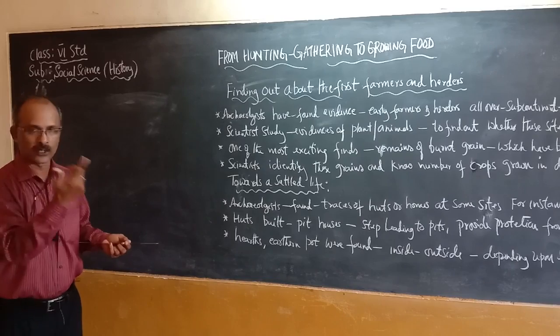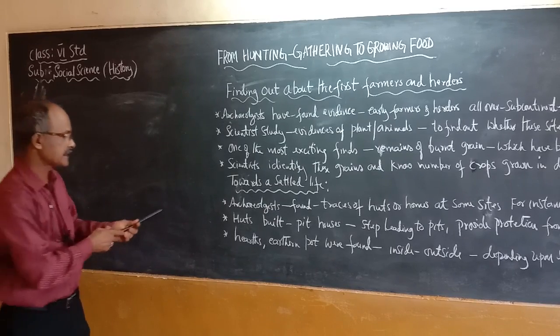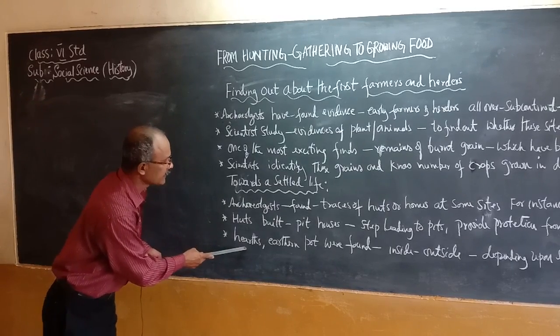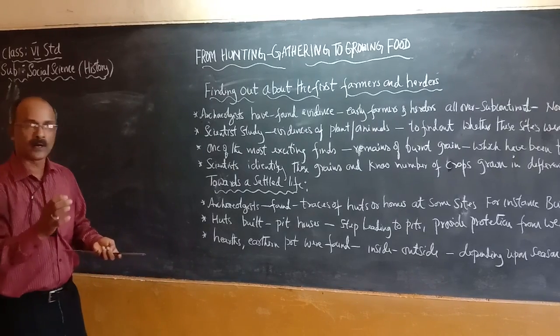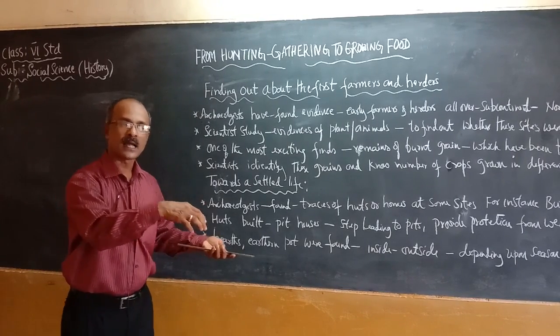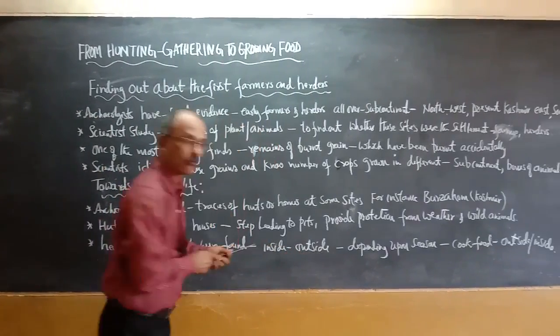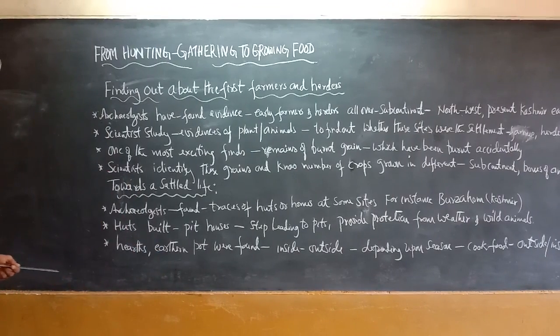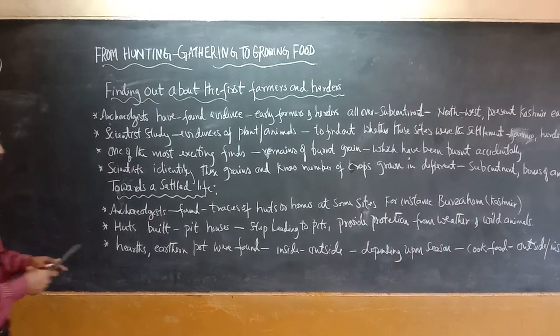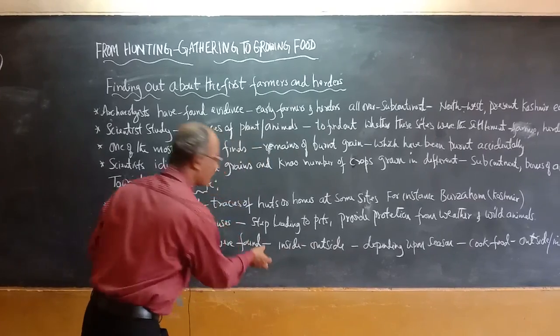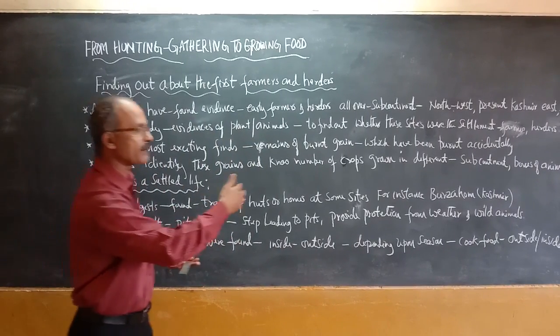close to the floor around the fireplace is known as hearth, and other pots were found inside and outside the pits. That shows to what extent these people were cooking food. Why were these found sometimes inside the pit and sometimes outside the pit?